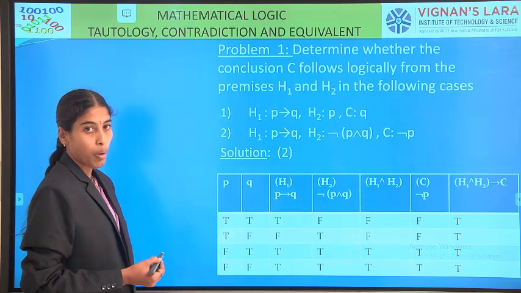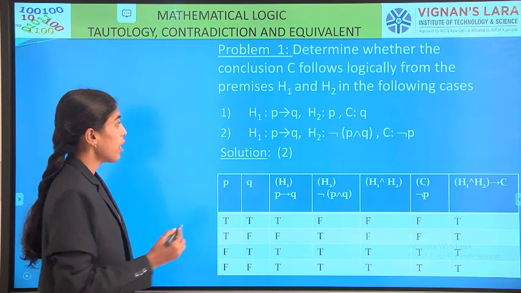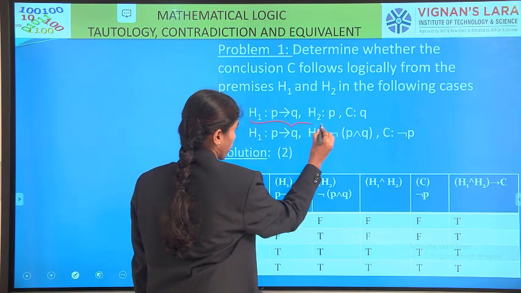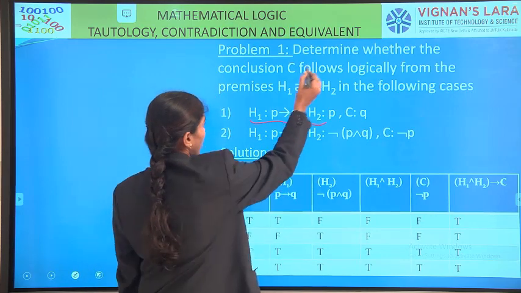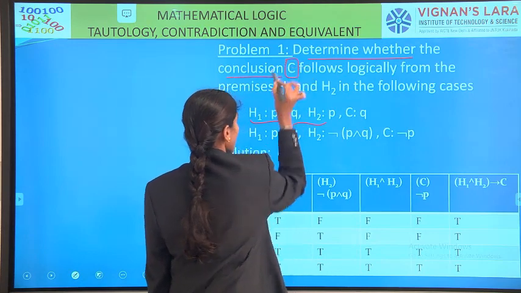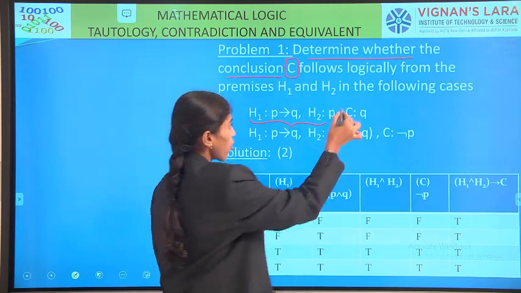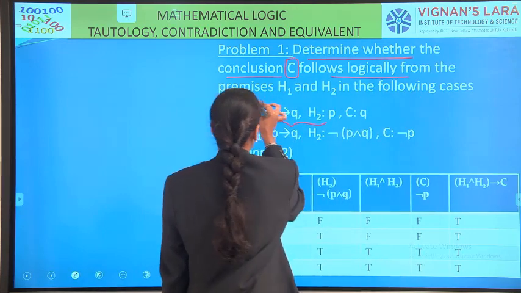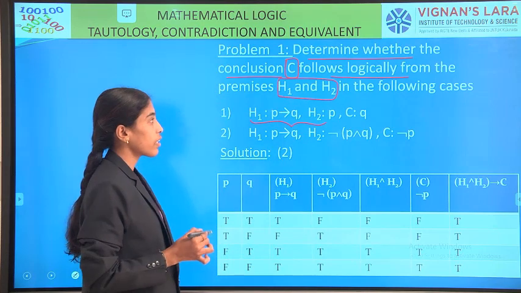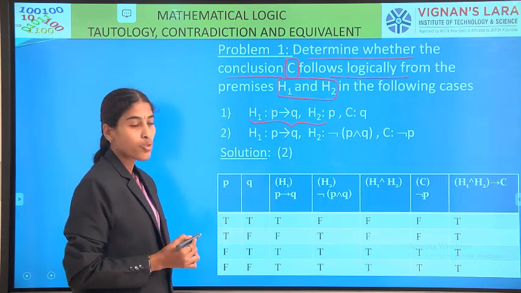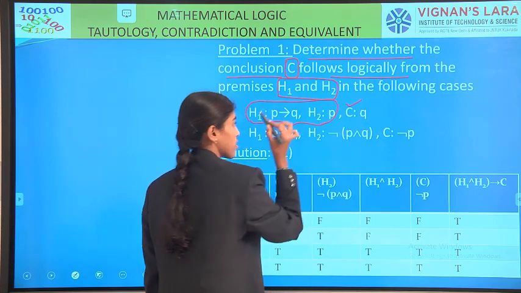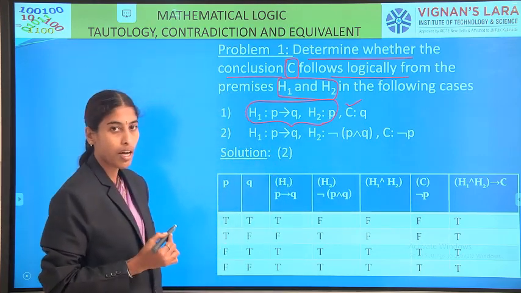Now we will see the problem. Already we discussed the definition. Here how many premises are there? Two premises. What are those? See here. Determine whether the conclusion C follows logically from the premises. The given premises are H1 and H2, and the conclusion is C. We need to check whether the conclusion C logically follows from the premises H1 and H2 or not.